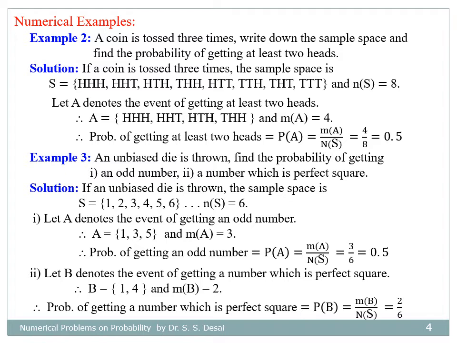Similarly, for the second part, let B denote the event of getting a number which is a perfect square. In these 6 numbers, only 2 numbers are perfect squares, 1 and 4, and therefore number of favorable cases here is 2, and hence the probability of getting a number which is a perfect square equals 2 by 6.